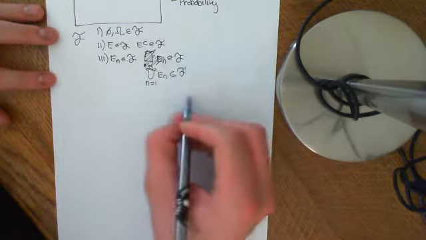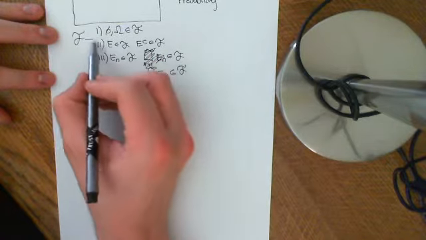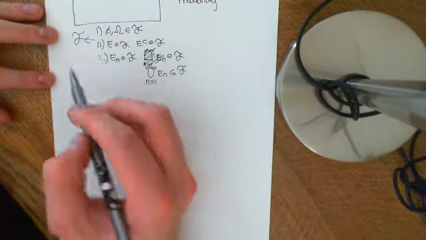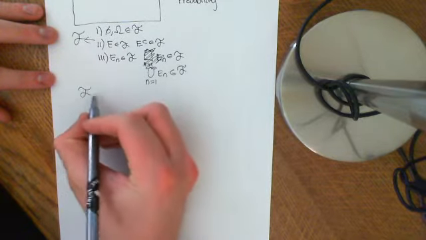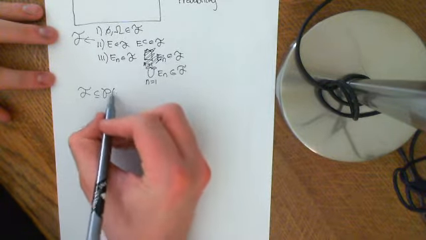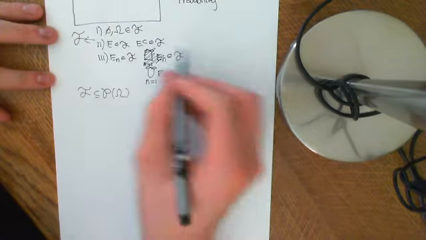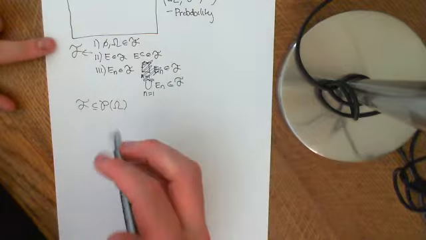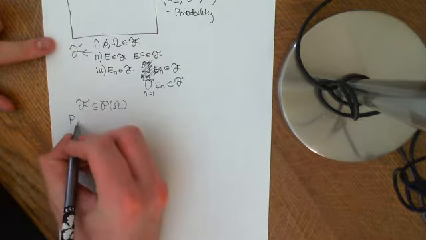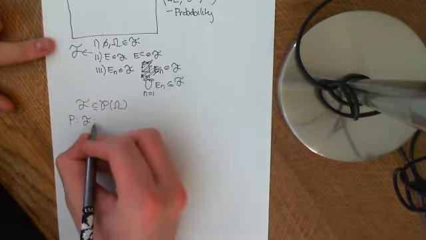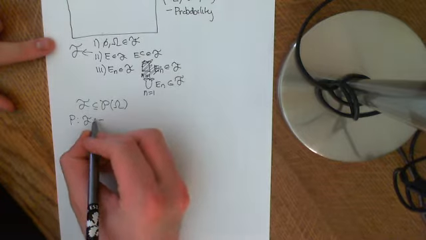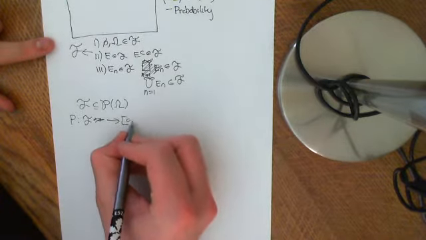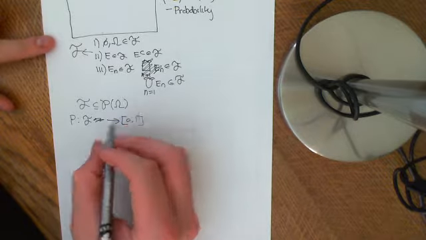Those are the axioms of what is known as a sigma algebra of subsets. Remember that this F is a subset of the power set of your sample space, and if it obeys those axioms, it's called a sigma algebra of subsets. So F needs to be a sigma algebra, and the probability function P, which maps this sigma algebra of events onto [0, 1], has to obey a bunch of axioms too.